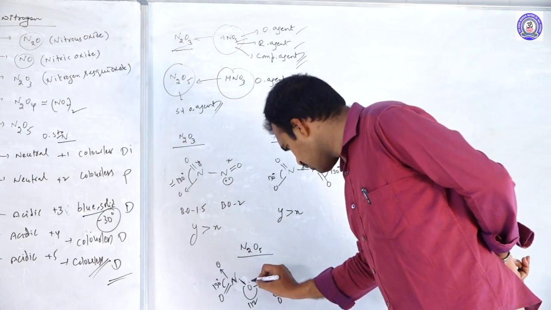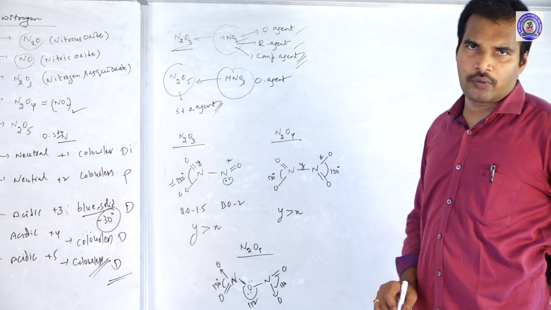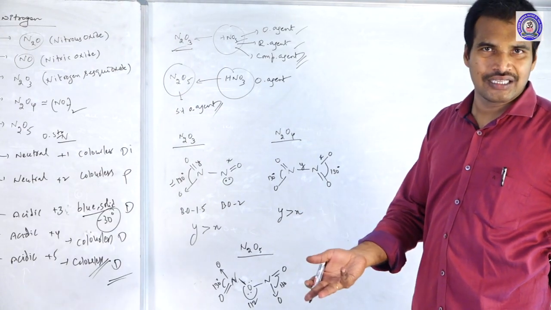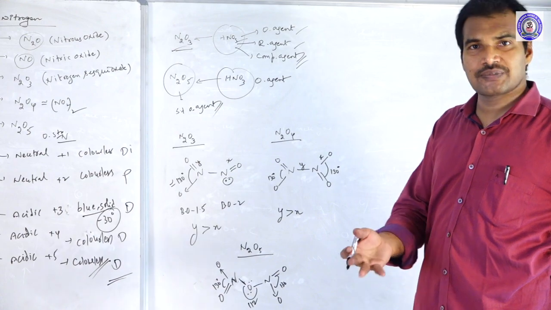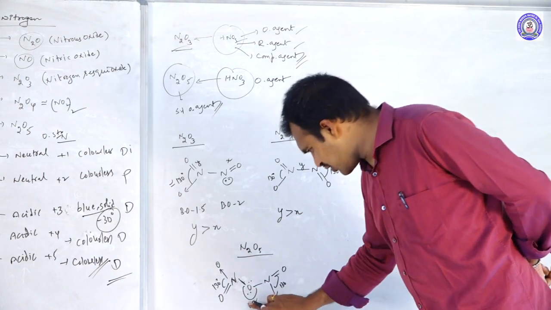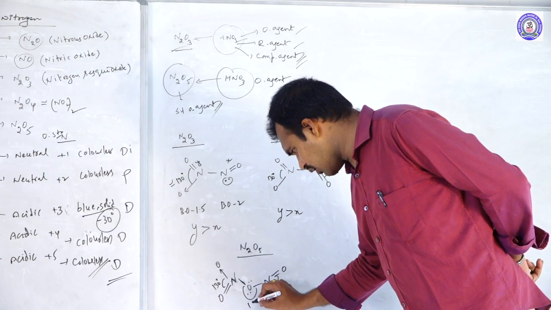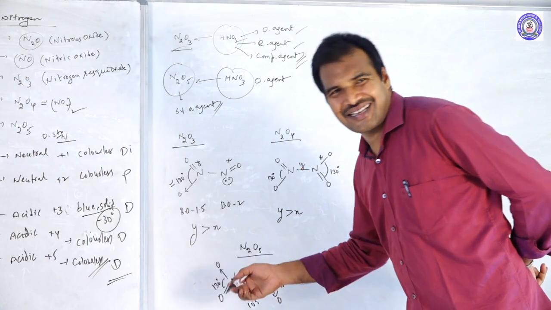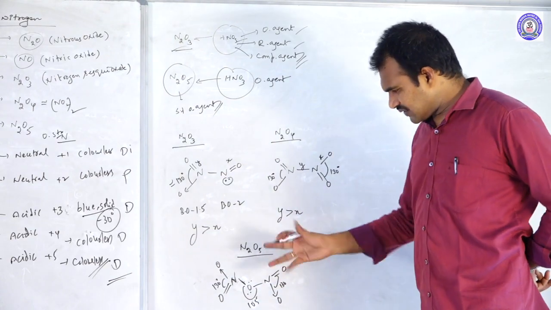Just see that the oxygen has 2 lone pairs and 2 bond pairs. Total 2 plus 2, 4. Nearly sp3 hybridization. sp3 means nearly 109. So here, because of the lone pair repulsion, which reduces the angle, it will not be 112, it will be around 105, 106 like that, nearly. Okay, this is about the bond angle.